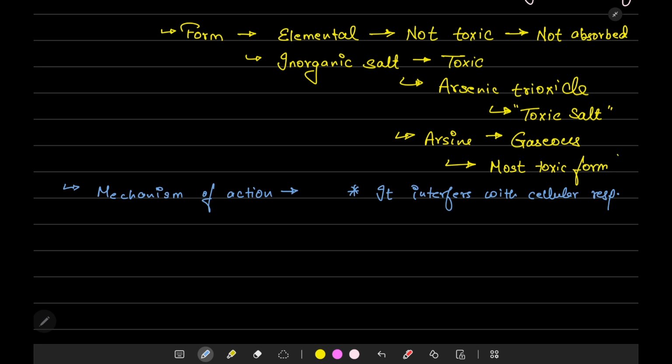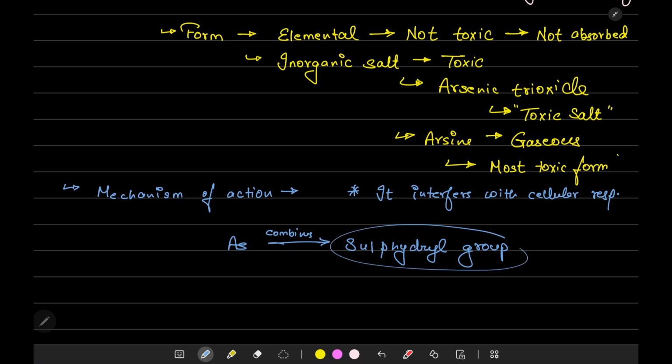Arsenic combines with sulfhydryl groups of enzymes, especially in mitochondria, and it affects cellular respiration.